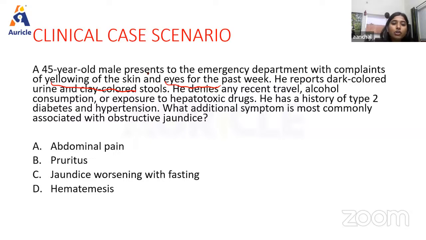He denied any recent travel, alcohol consumption, or exposure to hepatotoxic drugs. He has a history of type 2 diabetes and hypertension. Which additional symptom is most commonly associated with obstructive jaundice? I'm giving you 30 seconds to answer this question. Please read all the symptoms that I have told you. These all are very important. Yellowing of the skin and eyes for the past week.